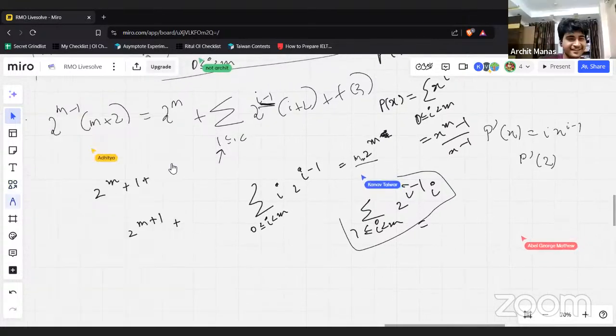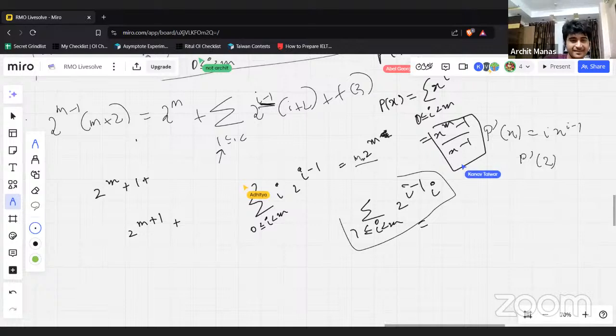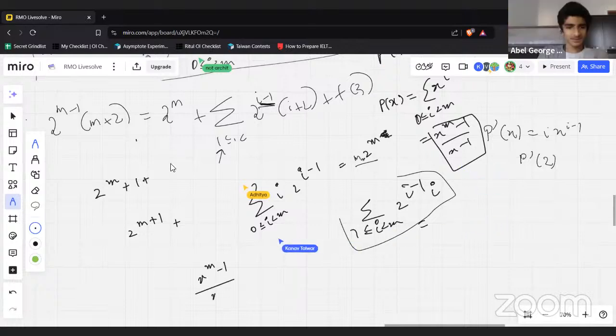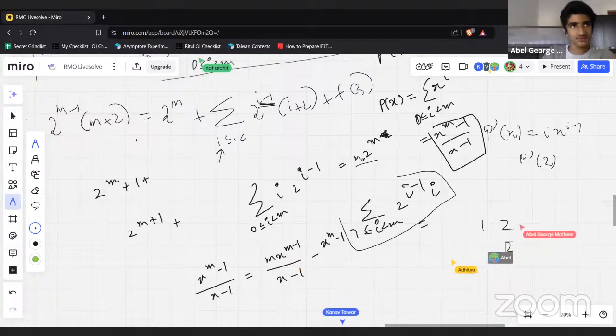That's the only way I'm assuming you're going to get that. If you differentiate, it has to be something like that. It's not complicated. I think we should just do this. Someone differentiate this with me. Okay, let's just find that out. So 2 to the power I minus 1 times I.